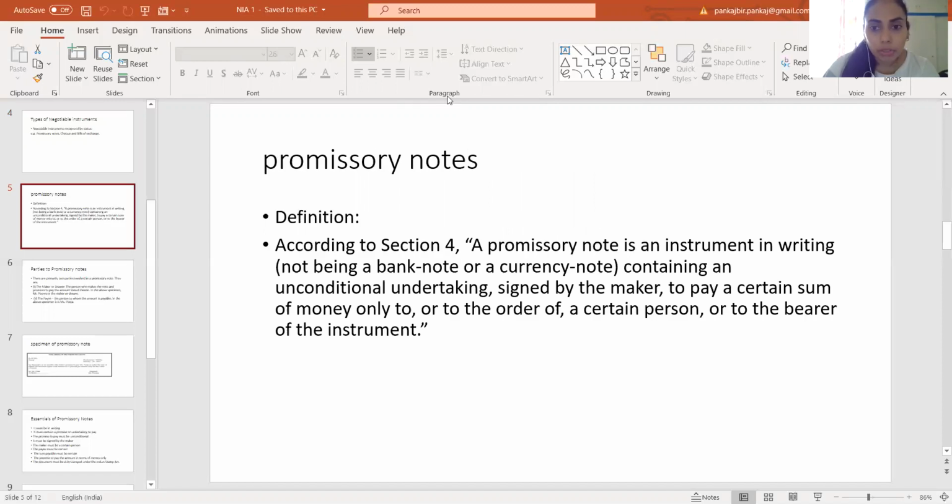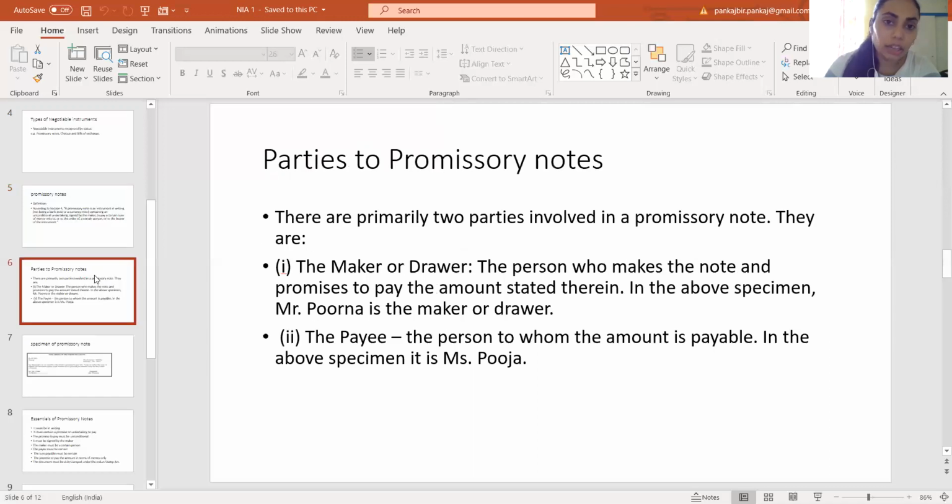In the Negotiable Instrument Act, the promissory note is defined as an instrument in writing containing an unconditional undertaking signed by the maker to pay a certain sum of money only to, or to the order of, a certain person or the bearer of the instrument. So a promissory note is a negotiable instrument in writing which creates a right in favor of a certain person.